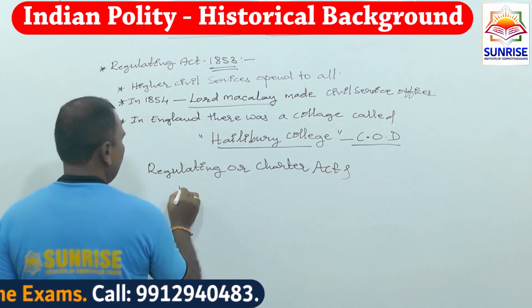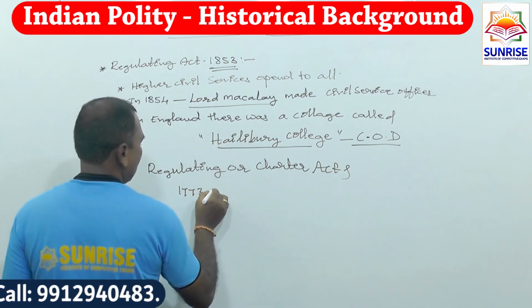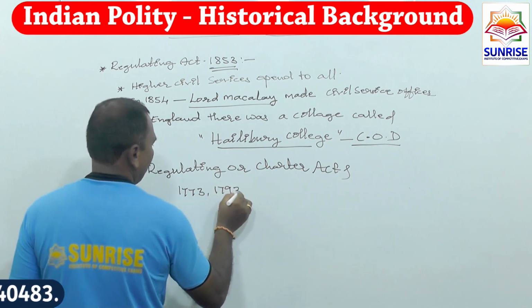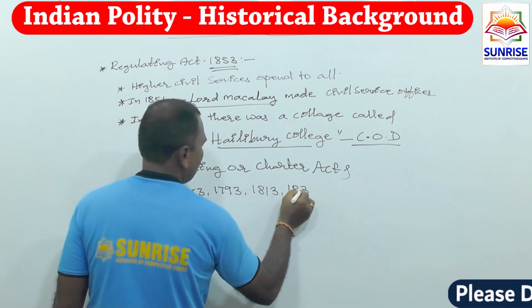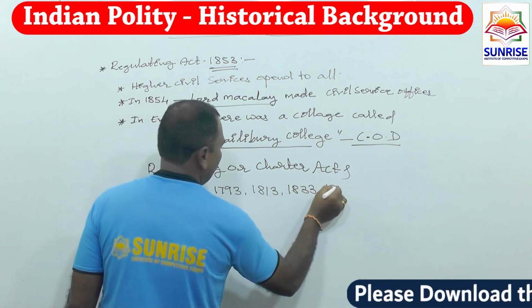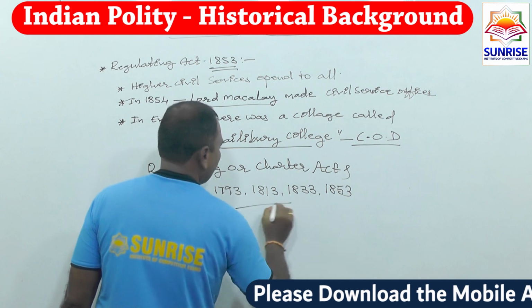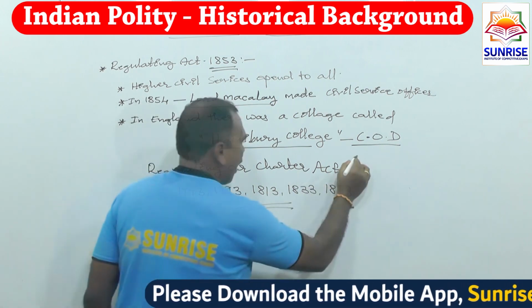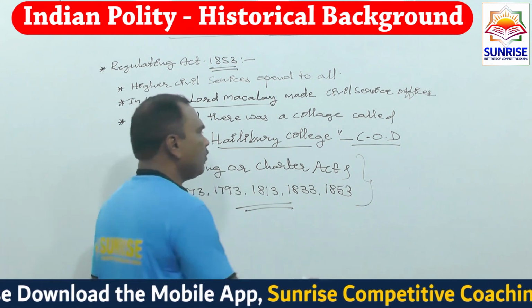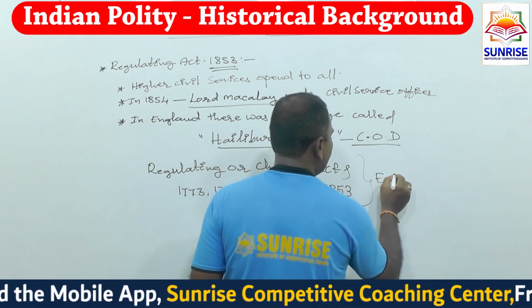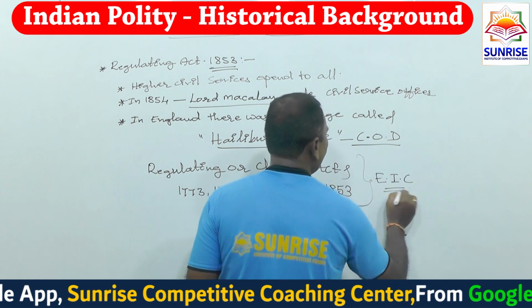We know that 1773, 1793, 1813, 1833 and finally 1853. So this is one part, because at this time the total powers were in the hands of the East India Company.